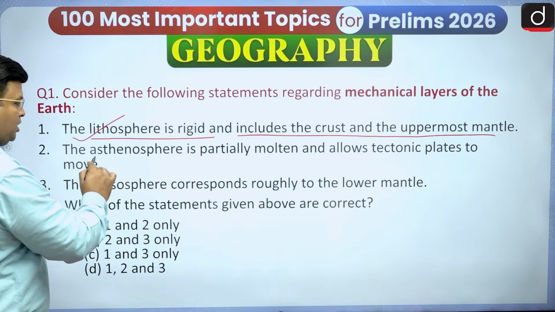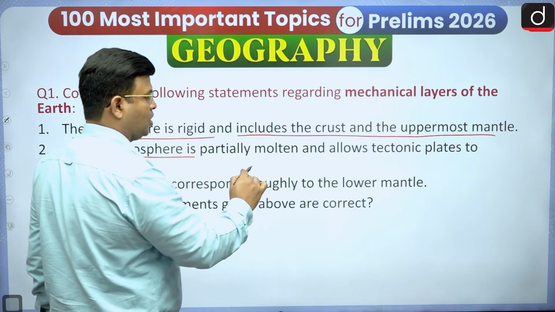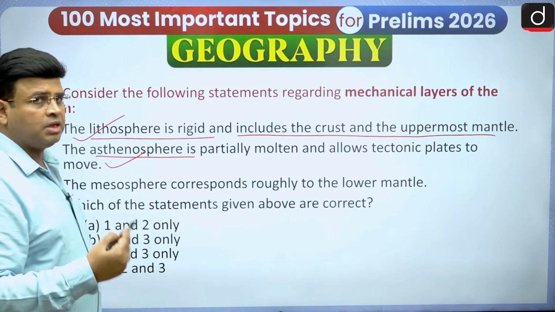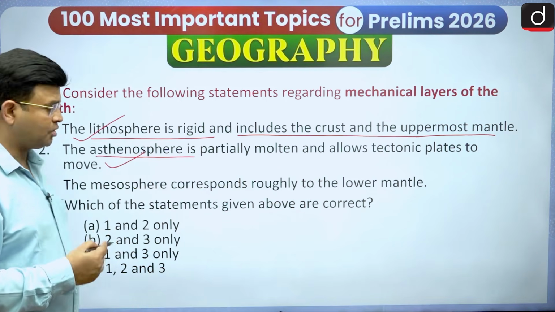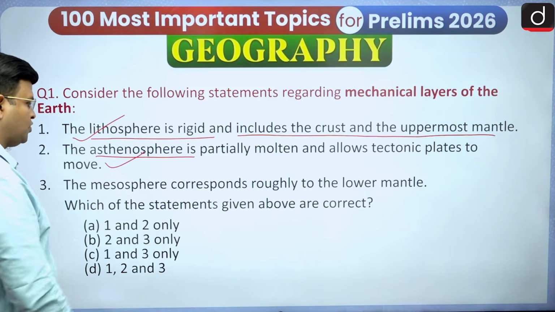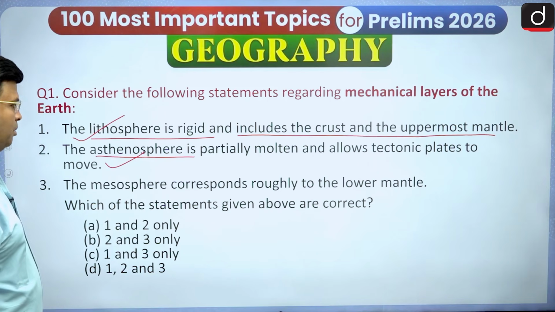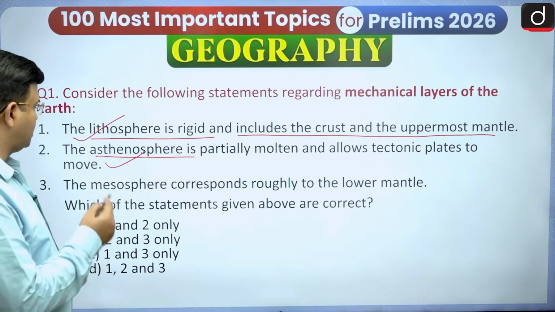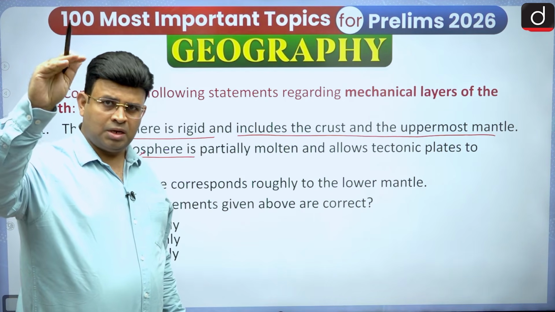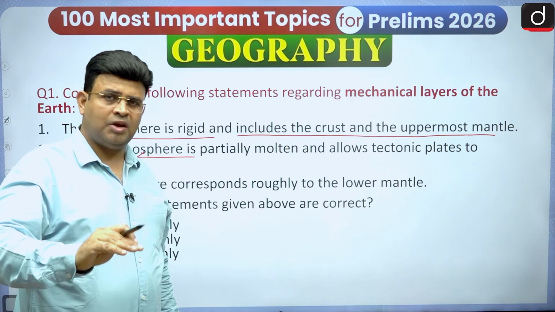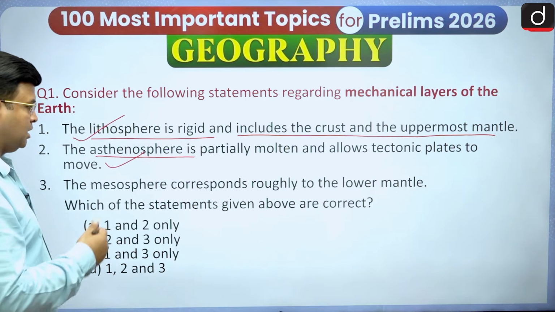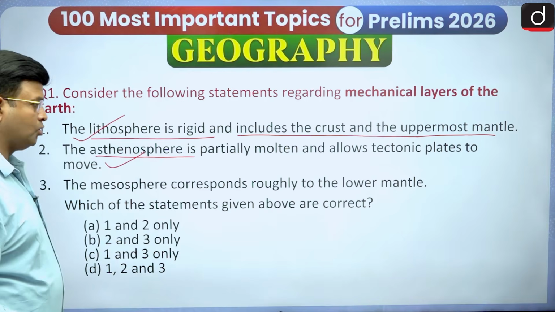The asthenosphere is partially molten and allows tectonic plates to move on it. Yes, our continental and oceanic plates are moving on it. So that's why this statement is also correct. And the mesosphere corresponds roughly to the lower mantle. Yes, after the lithosphere and the upper solid mantle and asthenosphere, what is left is the mesosphere, the lower part. The mesosphere corresponds to the lower mantle.